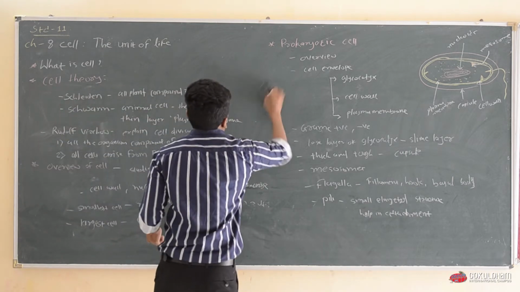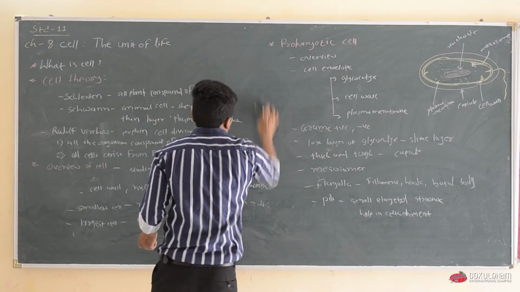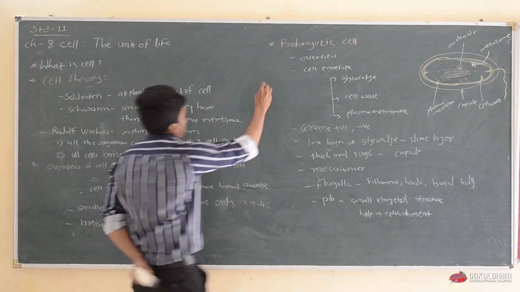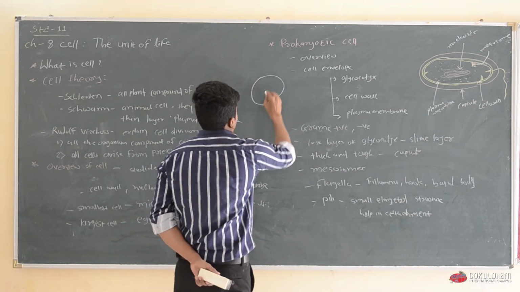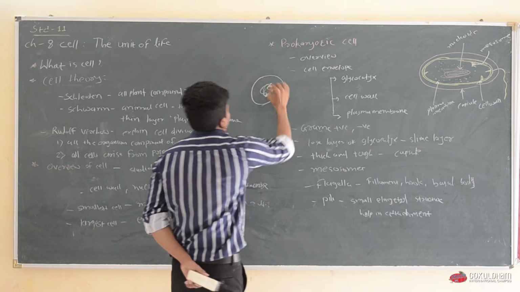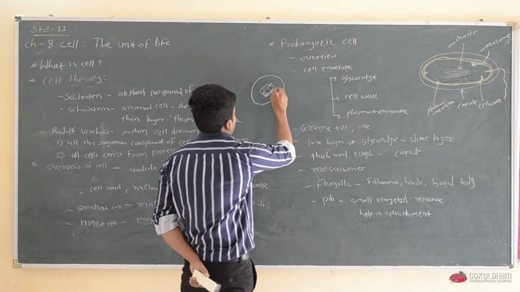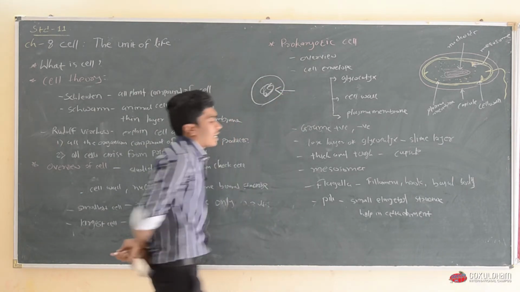After that, another scientist came and discovered the dense, dark part present in the cell, and he named that part the nucleus.